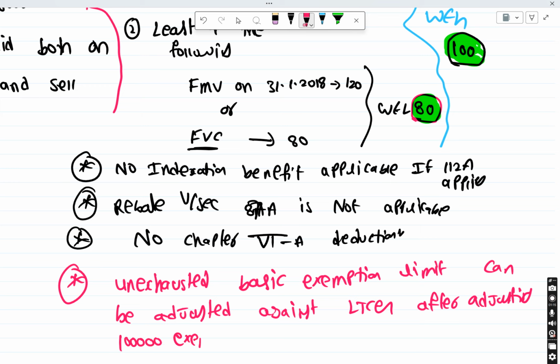We know that we get 1 lakh exemption limit, right? So that one. And the basic exemption limit, we know it is 2,50,000 rupees, right? If you have any basic exemption limit unexhausted, you can use it. This I will explain while doing the question.